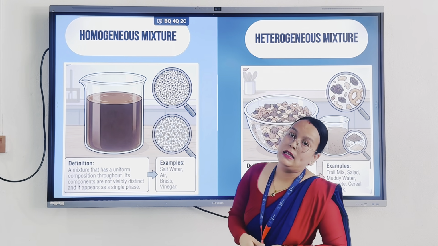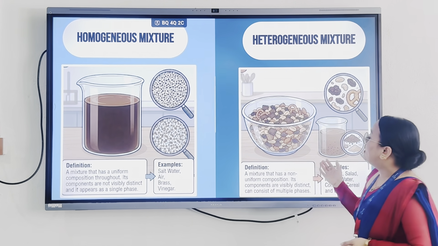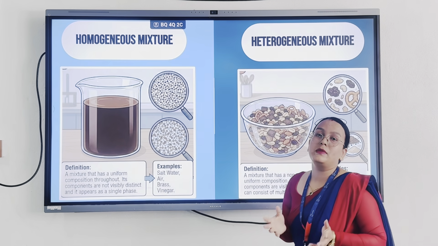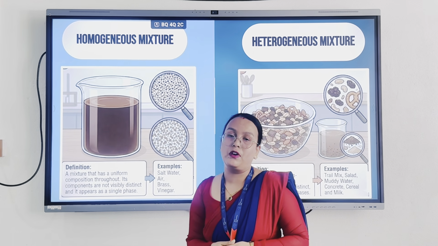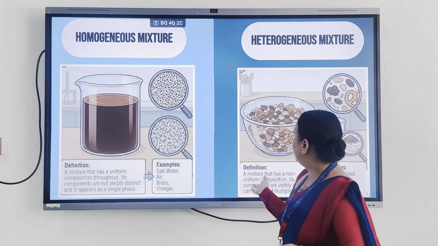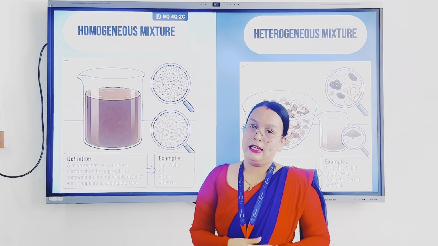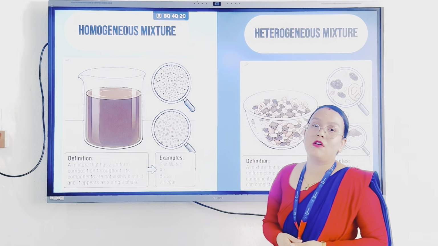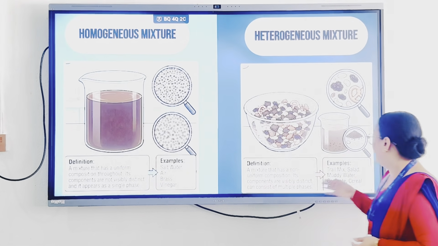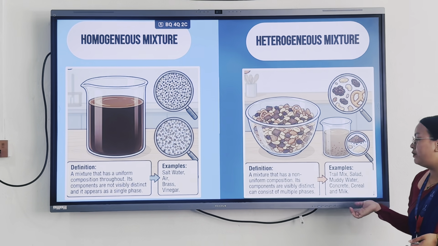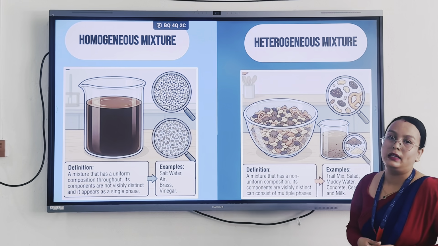And the next one is heterogeneous mixer. The mixers in which all the mixing components are not dissolved uniformly. In these mixers, mixing components can be seen with our naked eyes. And the examples of heterogeneous mixers are dry mix, salad, muddy water, concrete, cereals and milk.